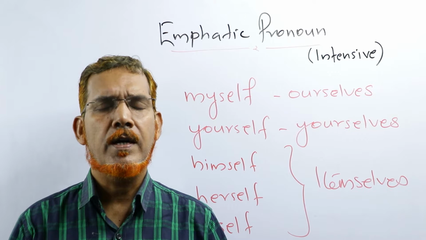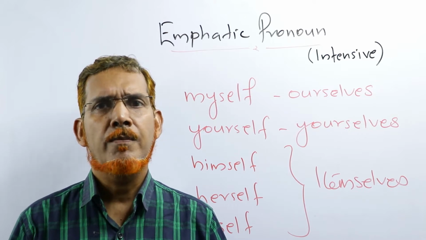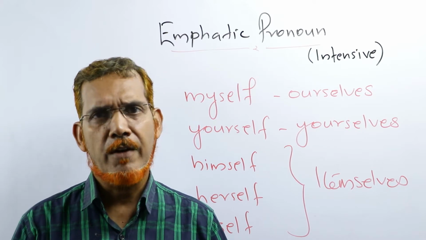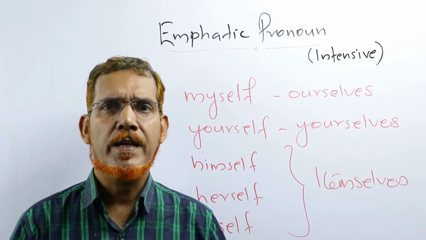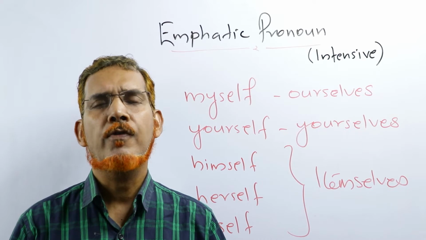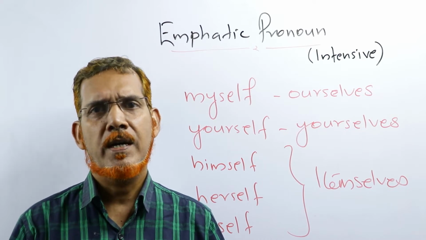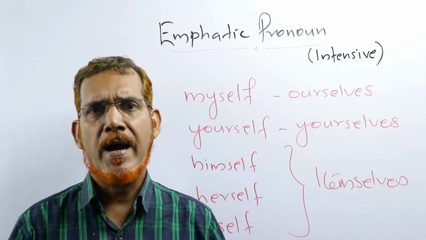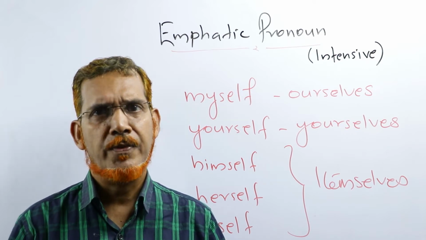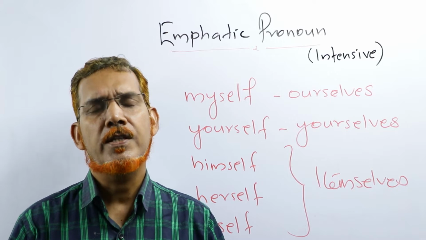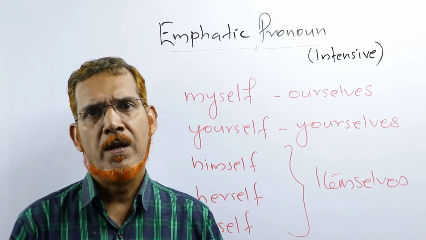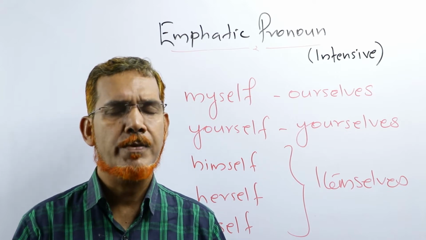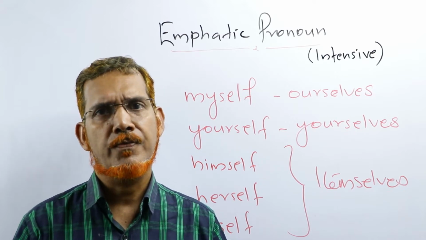As I told you earlier, there is a difference between the use of the reflexive pronoun and the emphatic pronoun. As the word emphatic indicates, it is used for the sake of emphasis. Emphasis means ഊന്നി പറയുക. In a reflexive pronoun, the action refers back to the subject itself. It is used in the position of the object. But here we use this emphatic pronoun just after the subject or after the object, if there is one.